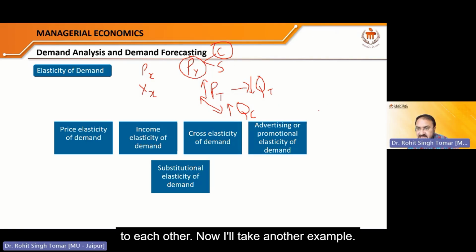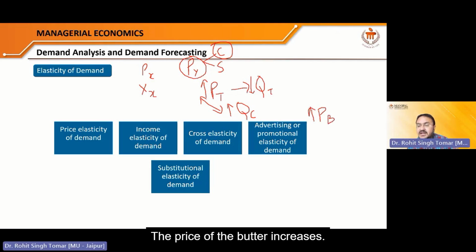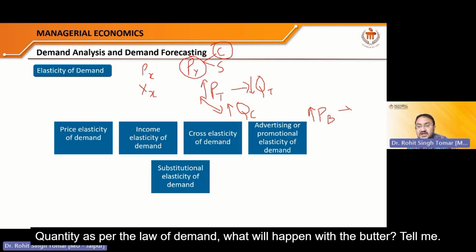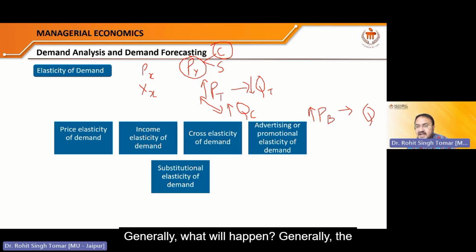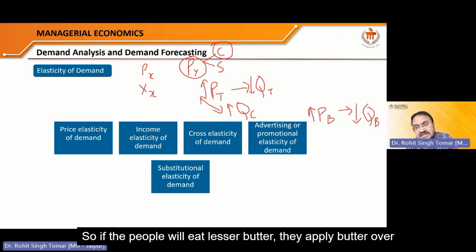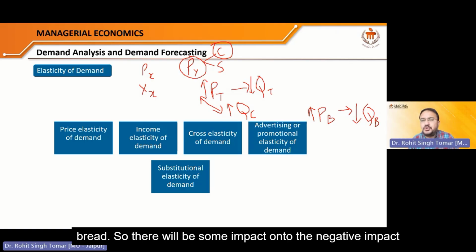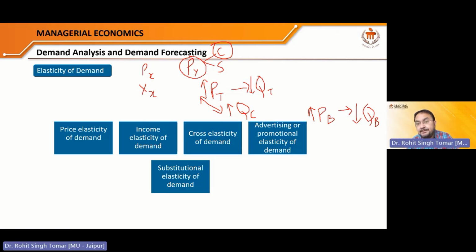Now I'll take another example. Say, for example, the price of the butter increases. As per the law of demand, what will happen with the butter? Tell me. Generally, an increase in the price of the butter will lead, as per the law of demand, to a decrease in the quantity of the butter. So people will eat less butter, they will apply less butter over bread. So there will be a negative impact onto the sales of the bread also.